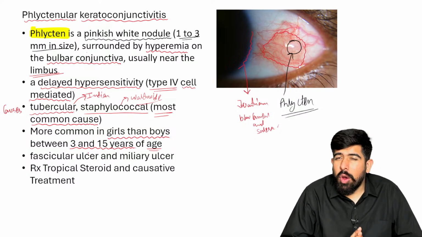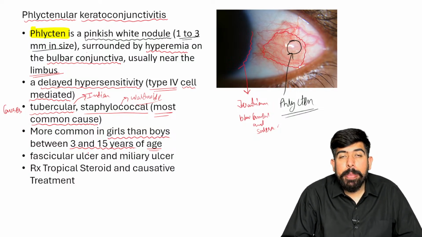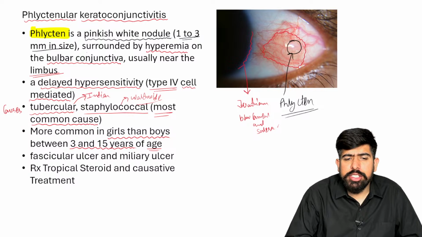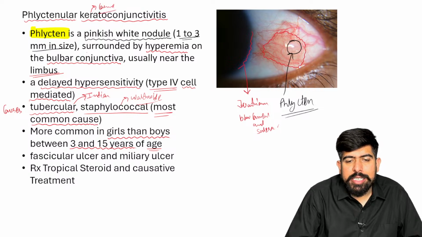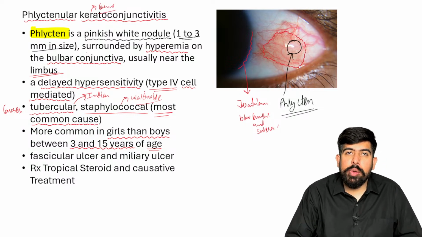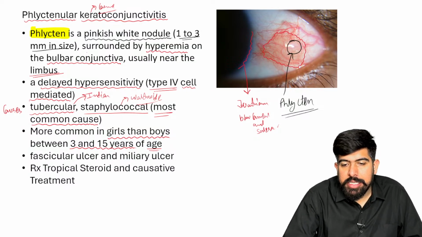Now, these are all the features I talked about till now. These are all on the conjunctiva. But sir, as the name says, kerato means the cornea, and conjunctivitis means the conjunctiva. So it is involving the cornea also. So what can happen, guys? Please listen to this part.